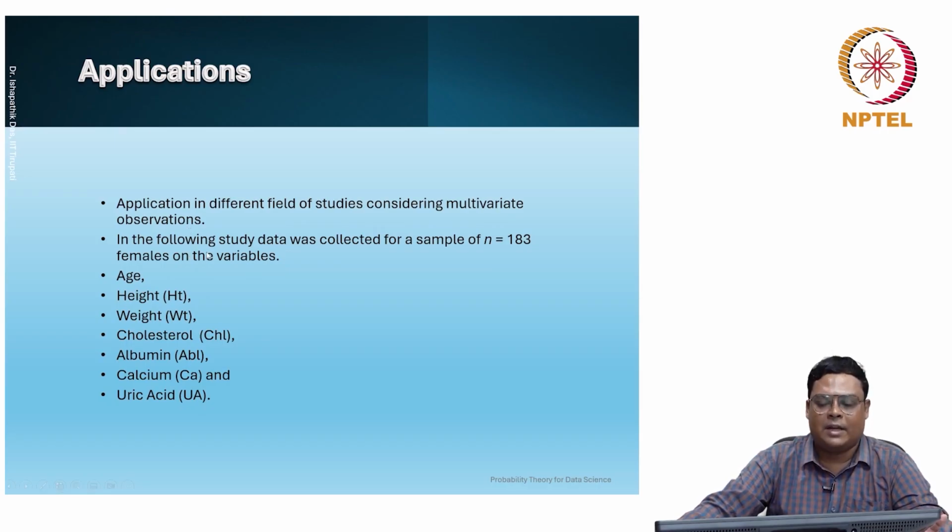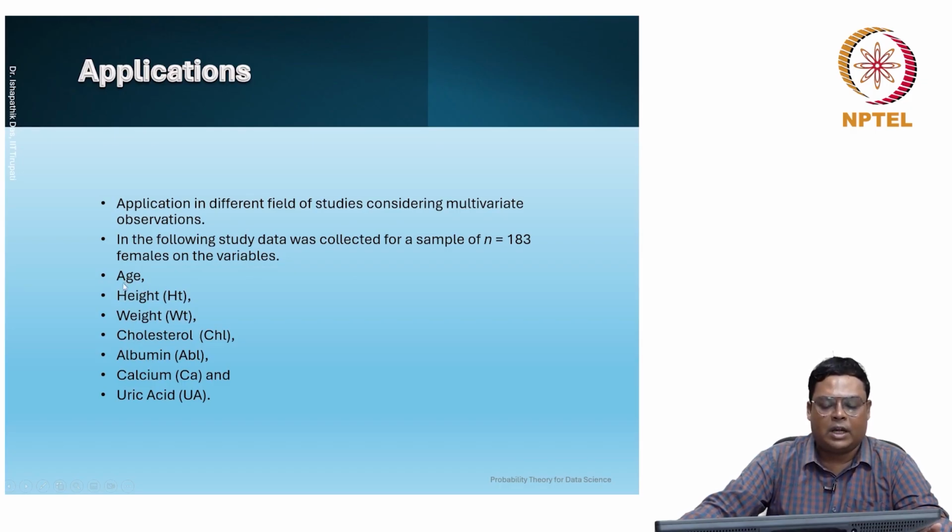In the following study, data was collected for a sample of n equal to 183 females on the variables age, height, weight, cholesterol, albumin, calcium, and uric acid. So 1, 2, 3, 4, 5, 6, 7, so q is equal to 7. Each variable considered individually is a univariate normal distribution, mostly normally distributed random variables.